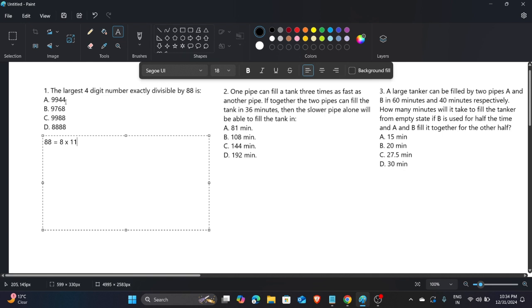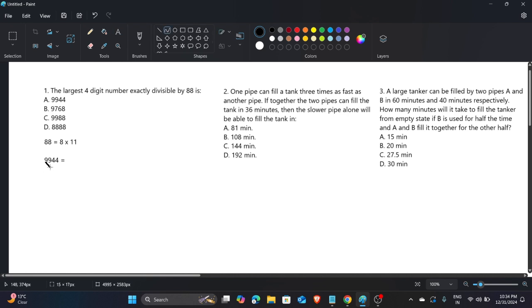Now we have to see whether this number is divisible by 11 or not. Directly you can see that this number is divisible by 11, but I wanted to describe the rule of 11 to you. Just see 9 4 4.